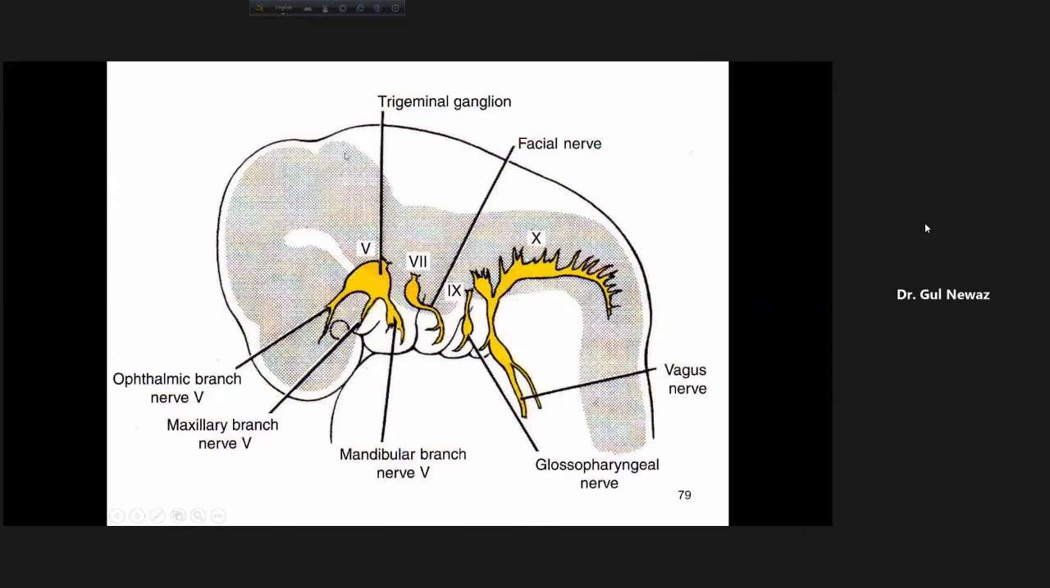So look at the nerve. The nerve of the first pharyngeal arch is, look here, the mandibular division of the trigeminal nerve, fifth cranial nerve. The nerve of the second pharyngeal arch is the facial nerve. The nerve of the third pharyngeal arch is the glossopharyngeal nerve. The nerve of the fourth and sixth pharyngeal arch is the vagus nerve, 10th cranial nerve, vagus nerve.